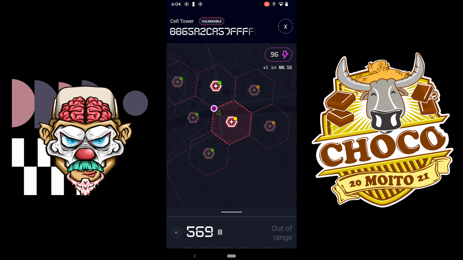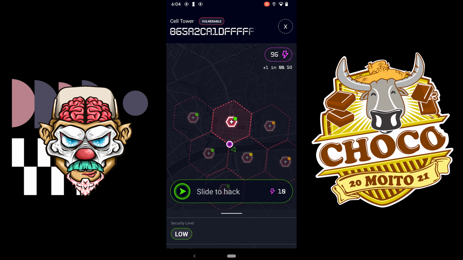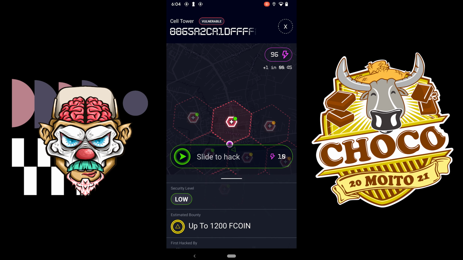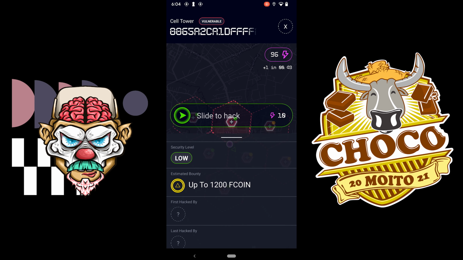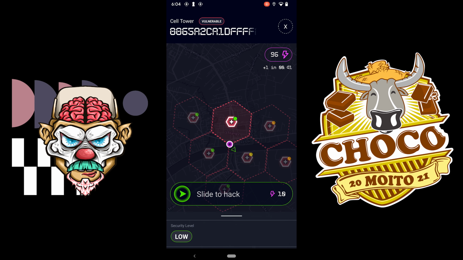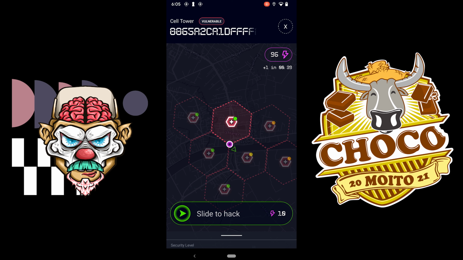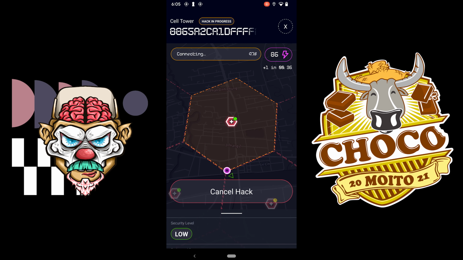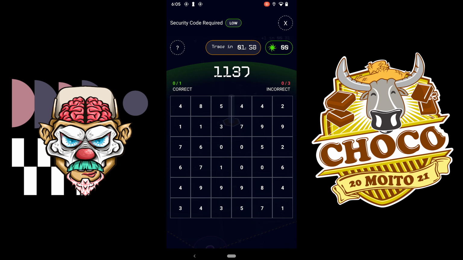So for this tutorial, I'm just going to try and hack this low level one because this is the closest, and to show you how to first hack the tower, right? So click on slide to hack. Now you have to solve this puzzle right here.